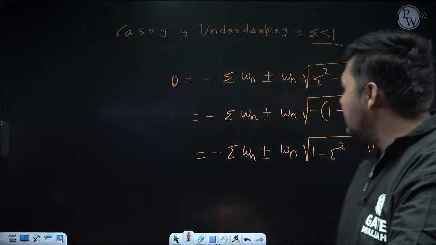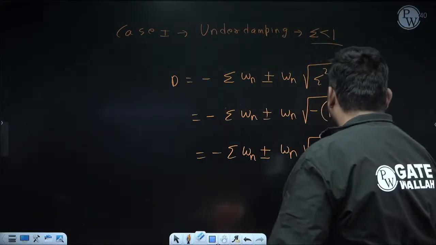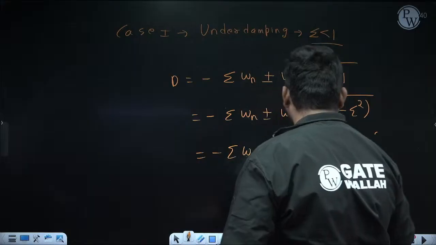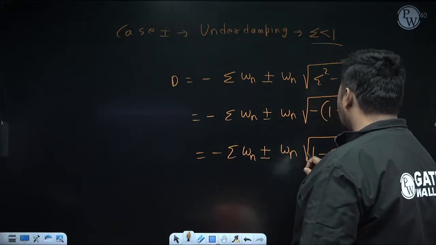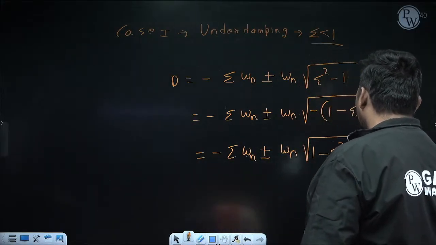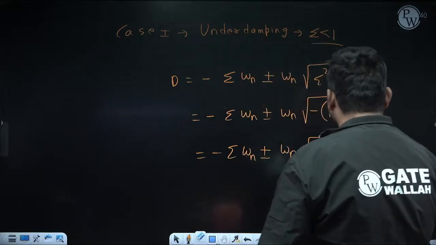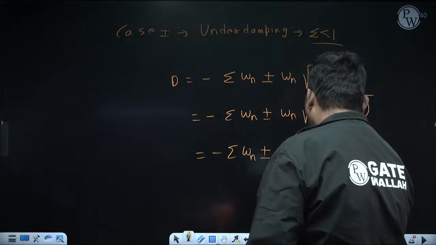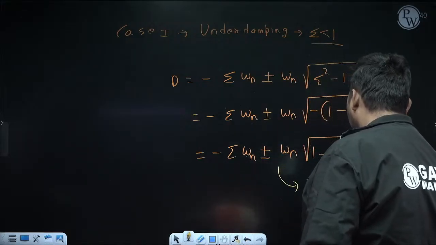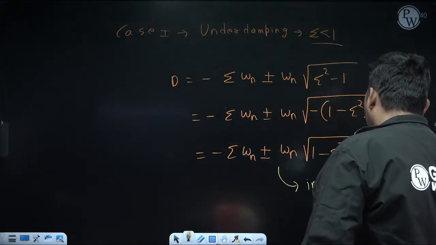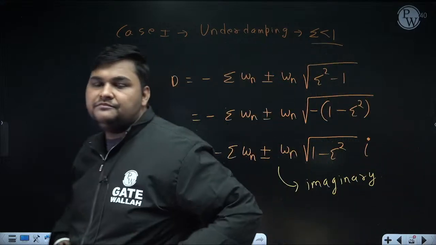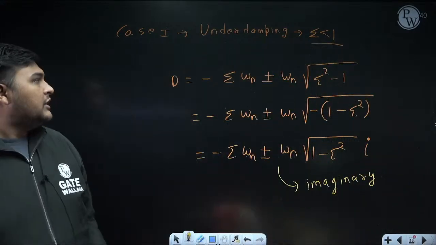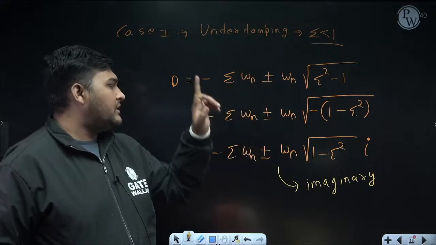So I can write it like this: minus zeta omega n plus minus omega n root over 1 minus zeta square iota. So you can see here the root is imaginary. This we already proved: in case of underdamping, the root will be imaginary.